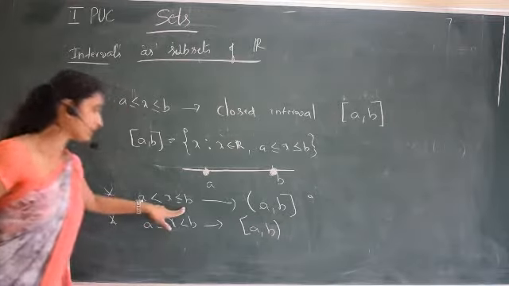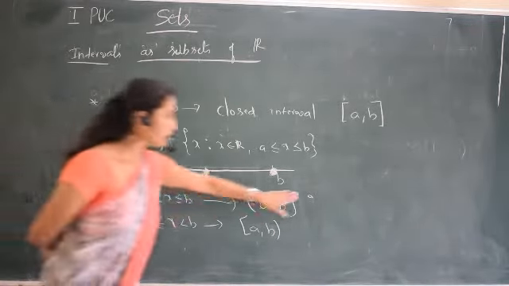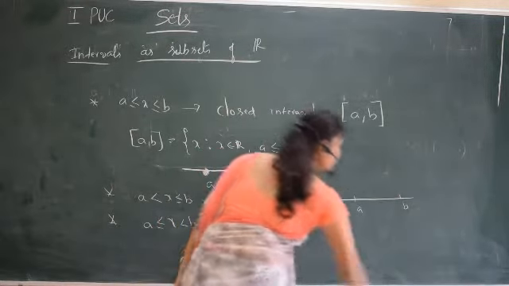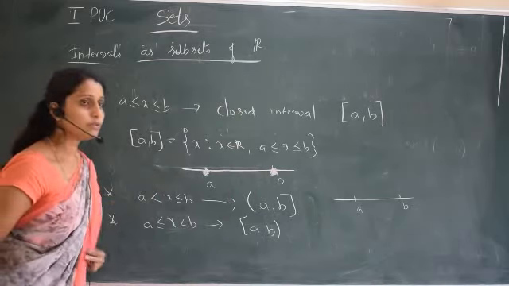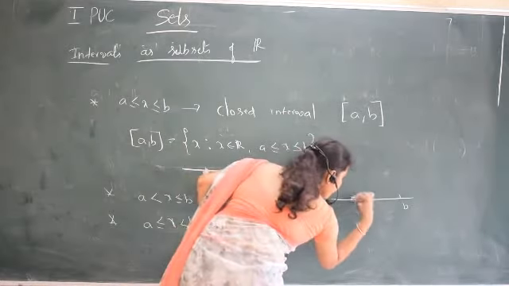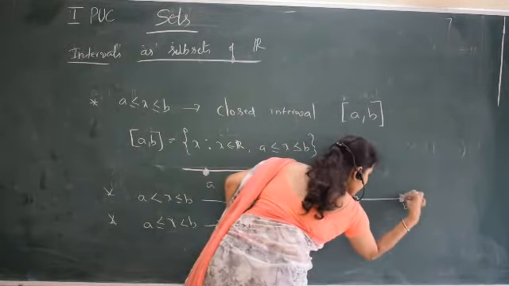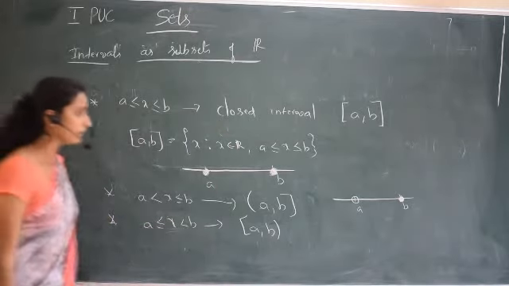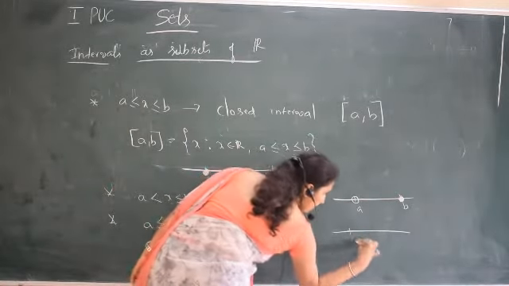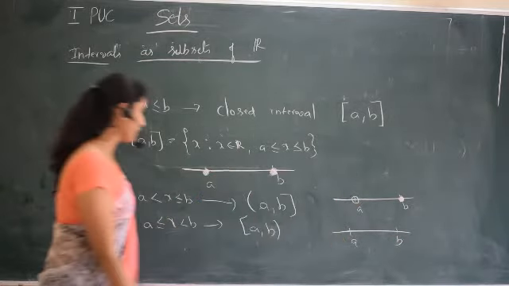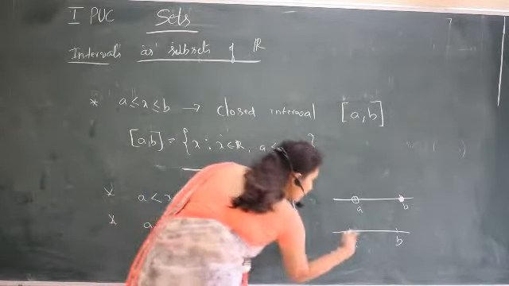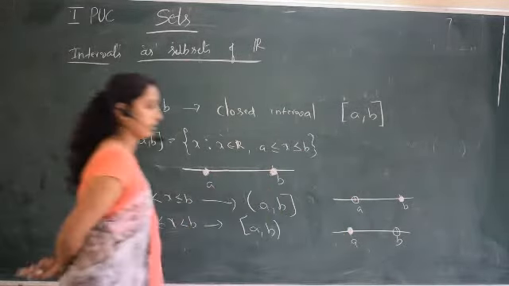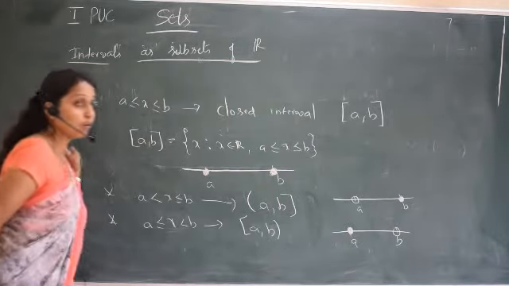So how can we draw this on the real line? So this is A, this is B. A is not included means open circle. B is included means closed circle. Now how can we draw this interval? Here A is included, B is not included. So included means closed circle. Excluded means open circle. So these are the four intervals.